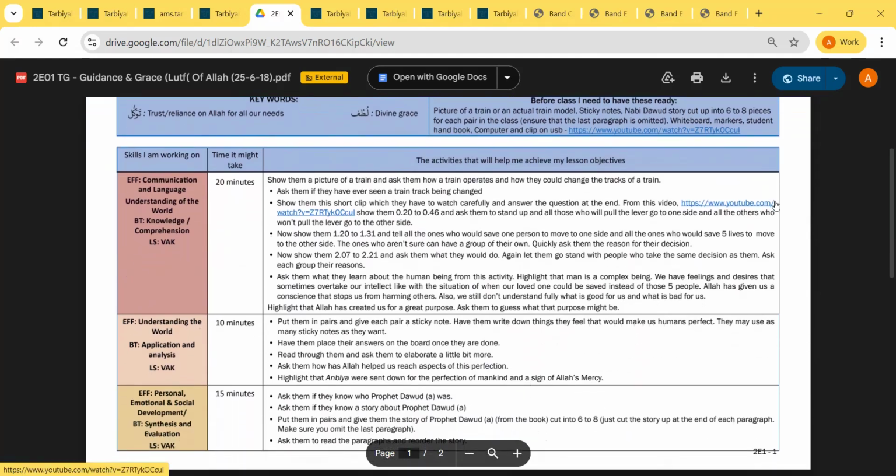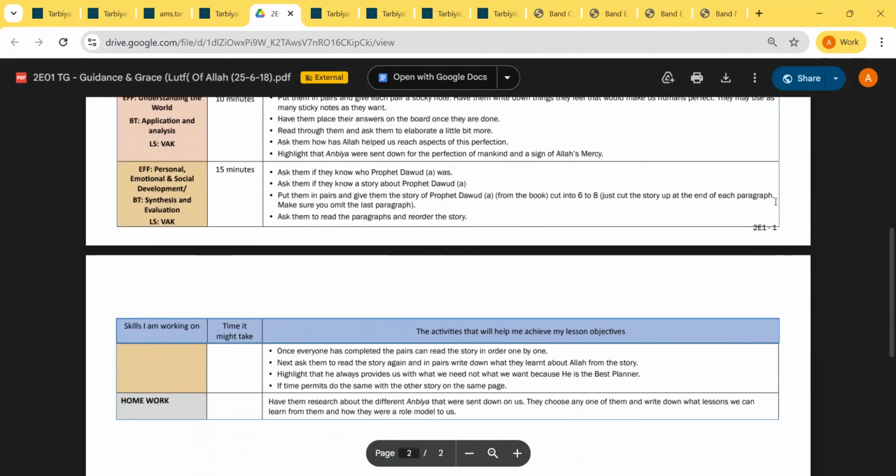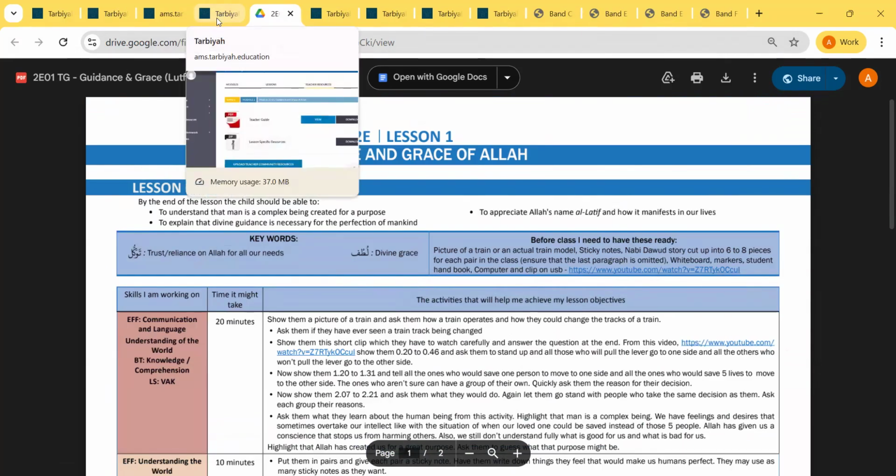You can go through the activities that are suggested, and if it works for your class or gives you a good idea, you can use them, or if you have a different idea, that is fine as well. Now, this is in regards to the teacher guide.